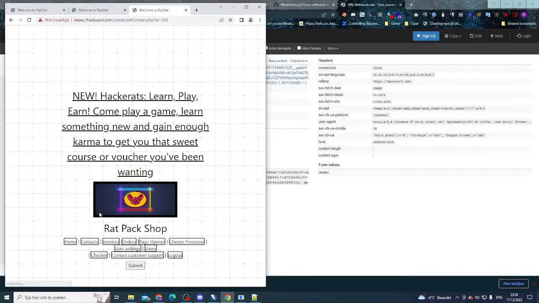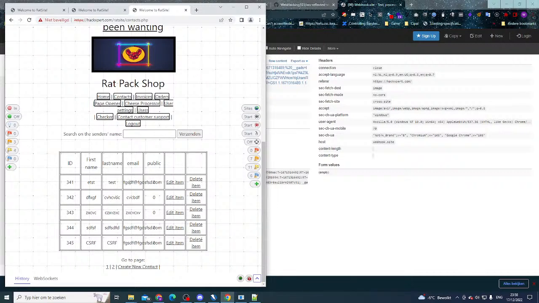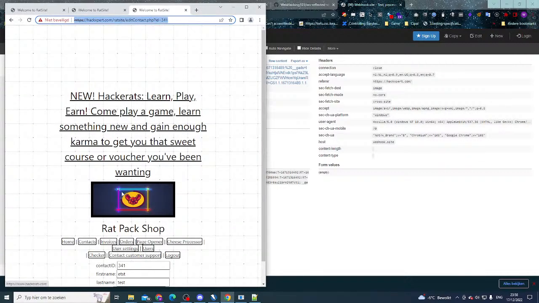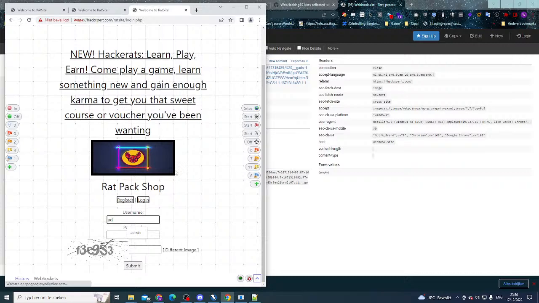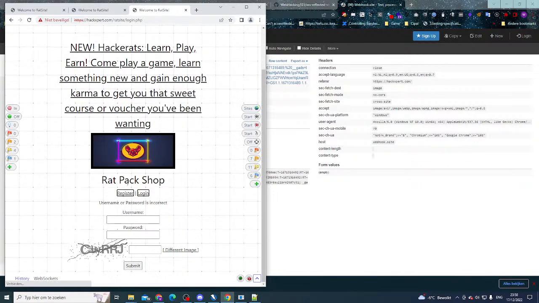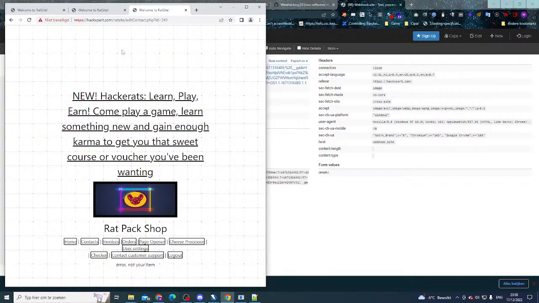That is a real possibility. What I should be doing right now is copying this link. And since I do have two accounts anyway, I'm going to log in with the administrator. Admin test, I believe it was. No, admin. And I'm going to try again.